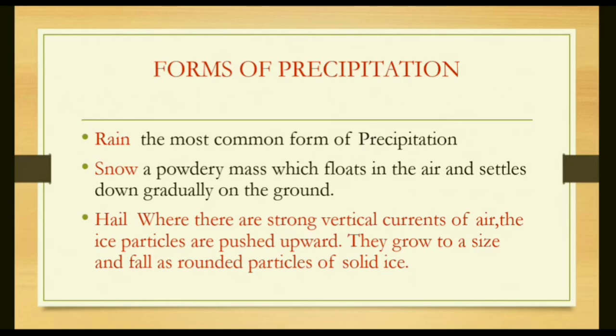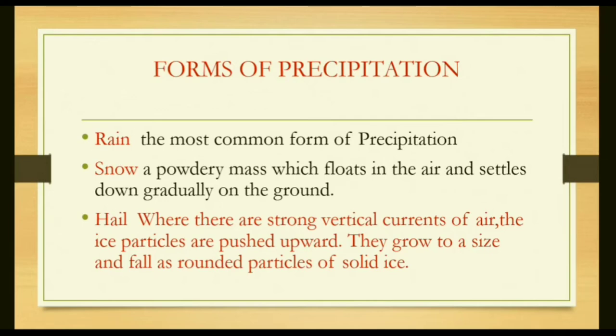Hail. Hail is small pieces of ice. It is also known as a hailstorm. It occurs where there are strong vertical currents, meaning air currents rising vertically upward.